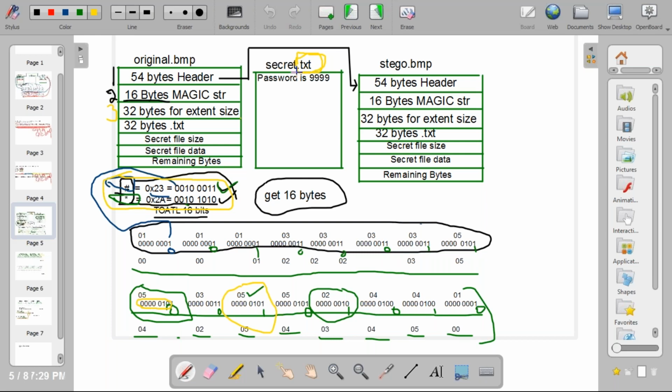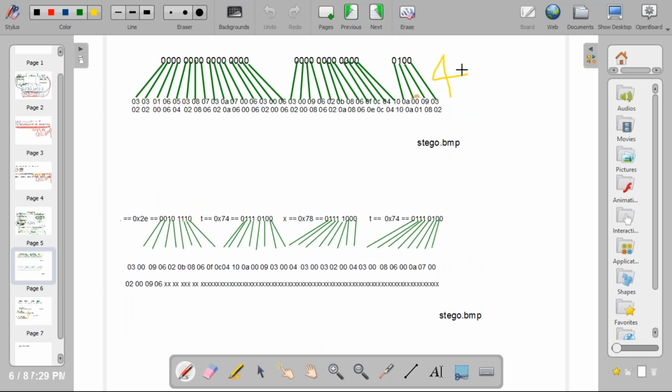I'm asking about the extension size, not the file size. The extension is .txt, 4 characters are there, so the size is 4.